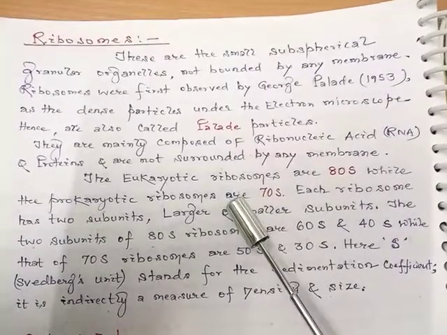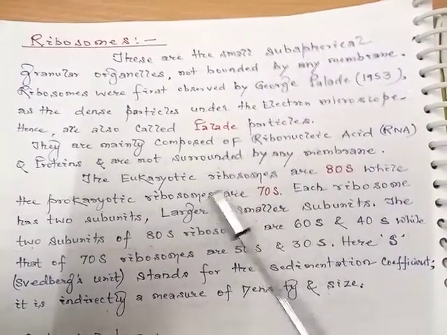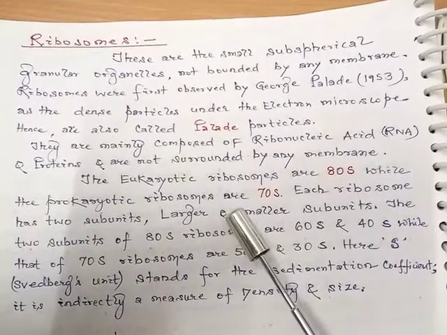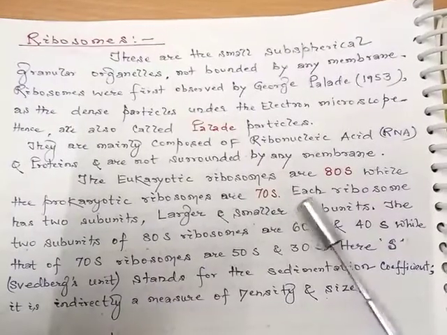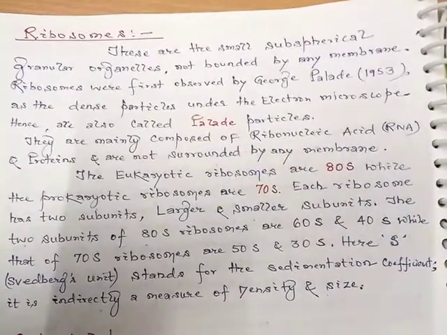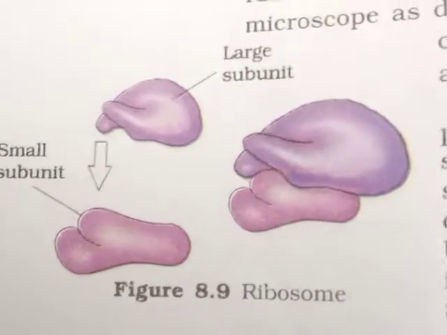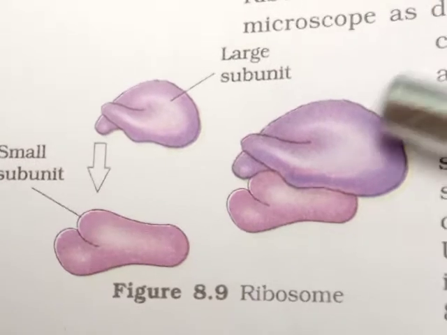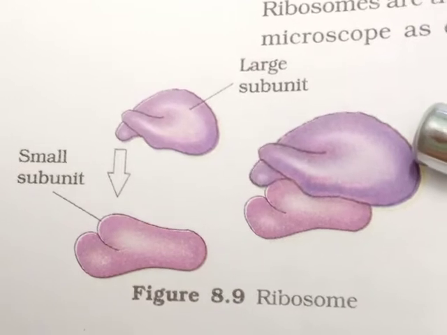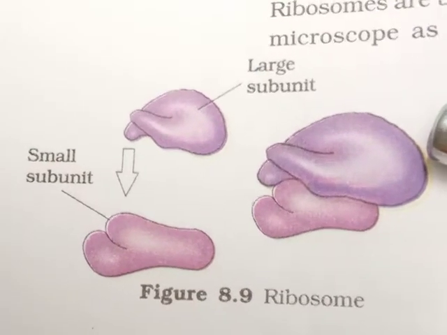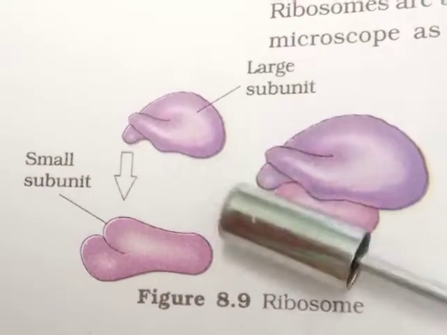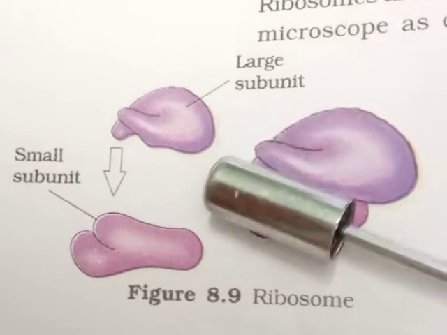If we go for the ribosome categories, the eukaryotic ribosomes are of 80S subtype, while the prokaryotic ribosomes are of 70S type. Each ribosome has two subunits, a larger unit and a smaller subunit. As we may observe in the structure of the ribosome shown here, it is made up of two units, and by the combining of these two subunits, the ribosomes are formed.